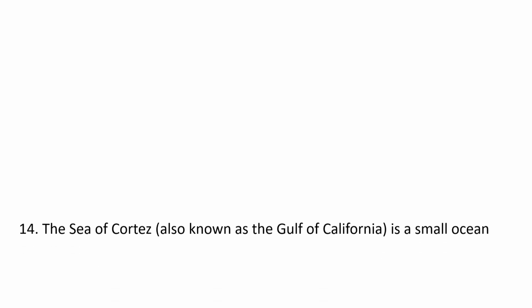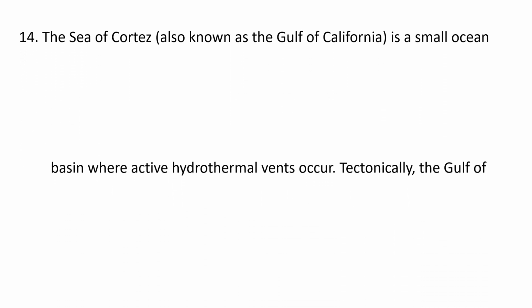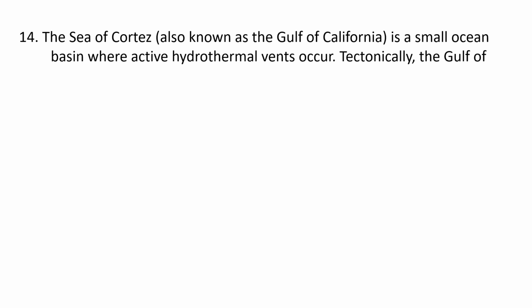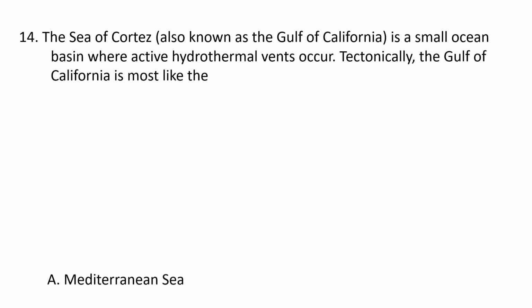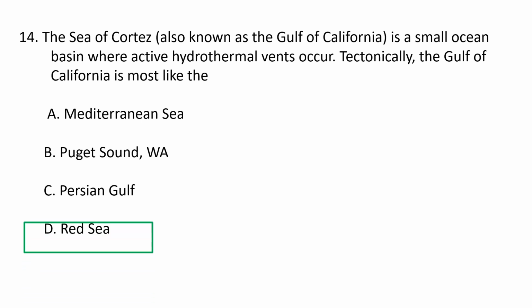Next question. The Sea of Cortez, also known as the Gulf of California, is a small ocean basin where active hydrothermal vents occur. Tectonically, the Gulf of California is most like the A. Mediterranean Sea, B. Puget Sound, Washington, C. Persian Gulf, and D. Red Sea. So the correct option is D, Red Sea.